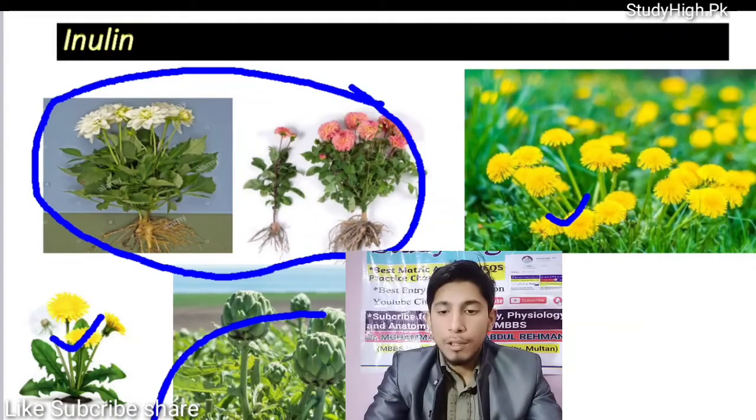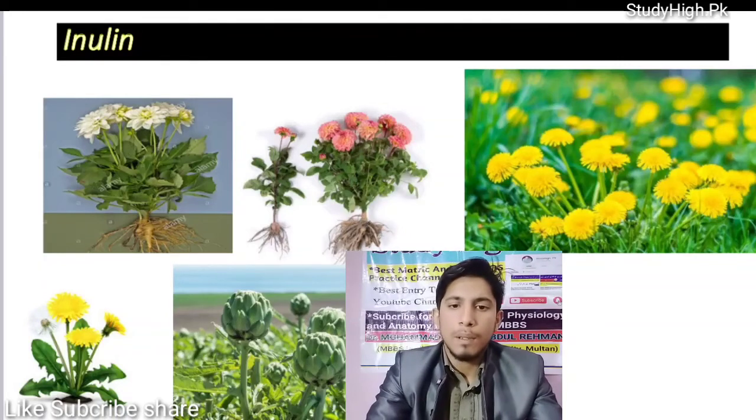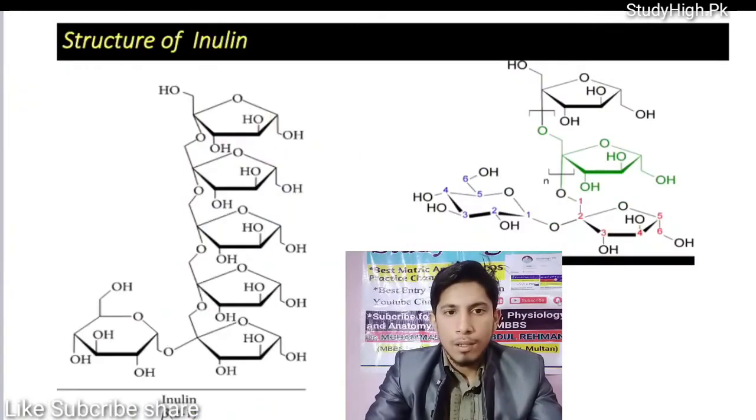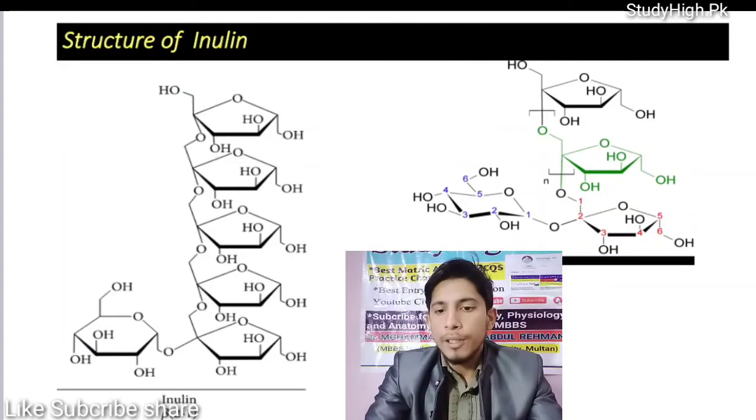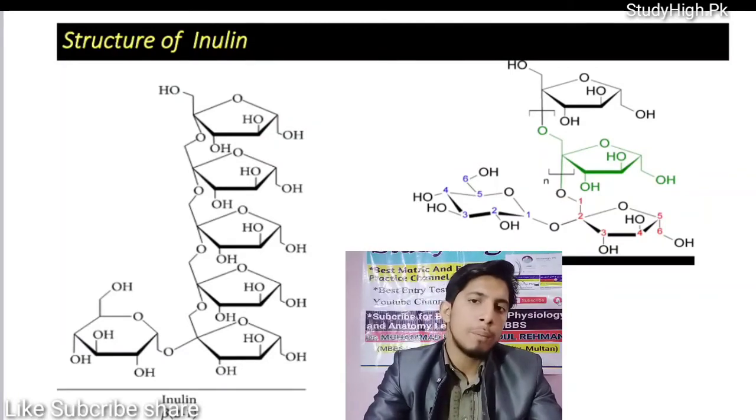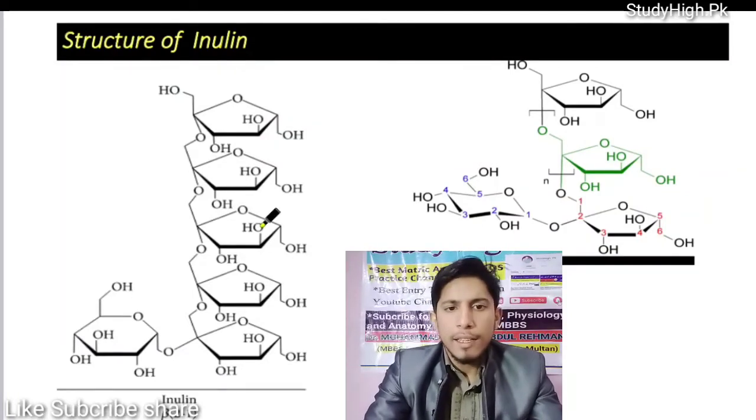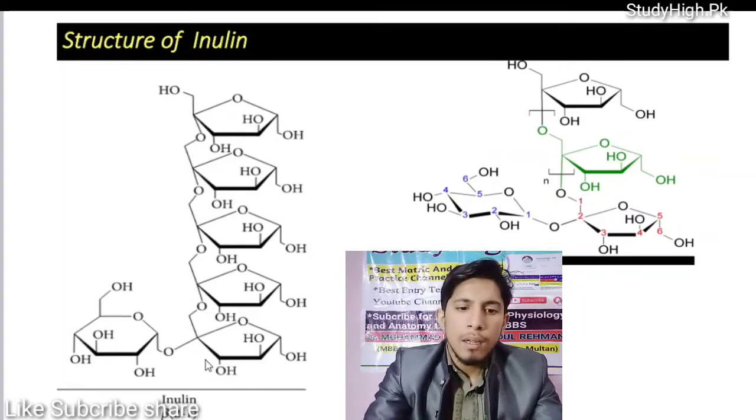So we are going to discuss the much more important topic of inulin, that is structure and how it is involved in determination of glomerular filtration. Like here is the structure of inulin. Inulin is a polymer of beta 2,1 fructose.